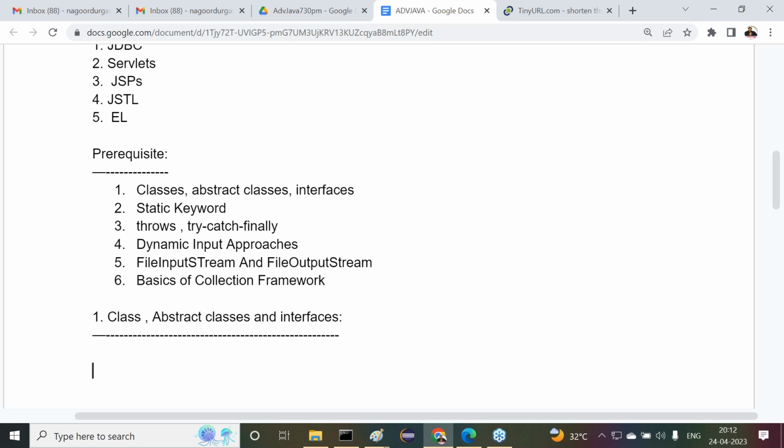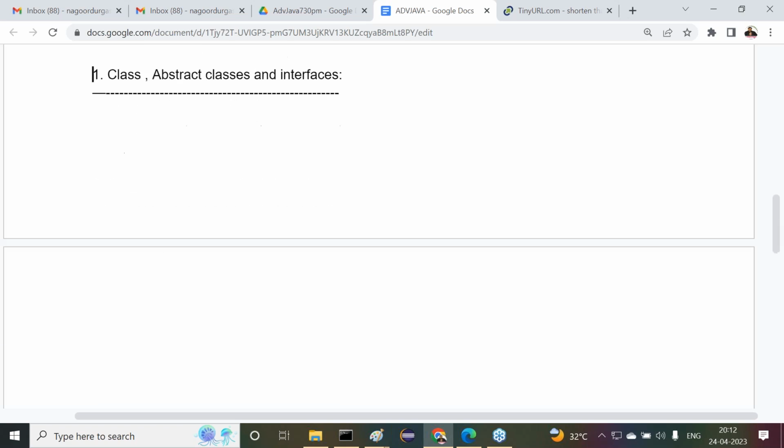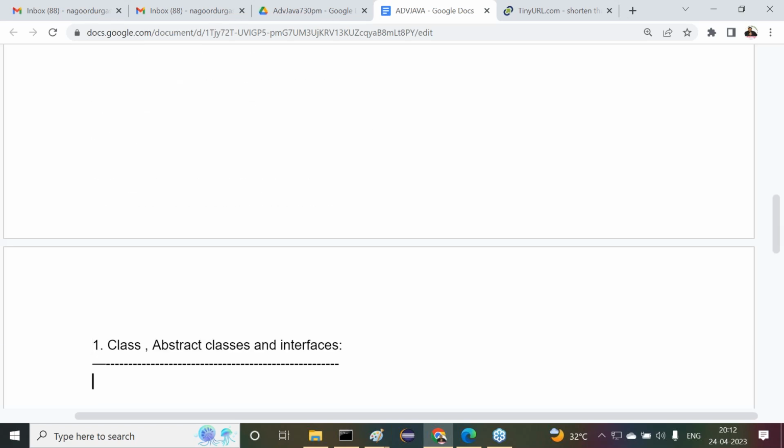Right. Now let's come for our content here. If we come for classes, abstract classes, and interfaces, directly now tell me. First of all, I want to go for classes. What is the purpose of the class now? Tell me, as per your awareness, what you understood previously. A direct question. What is the purpose of the class?